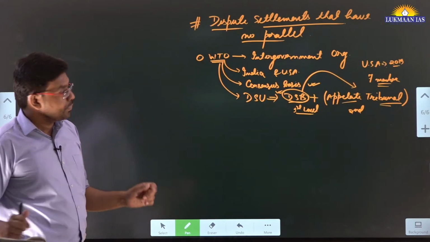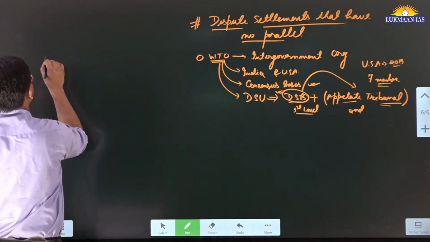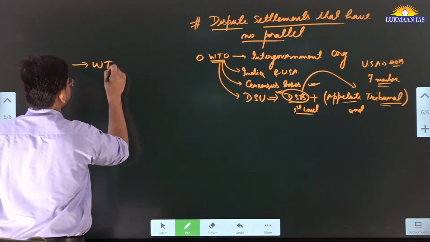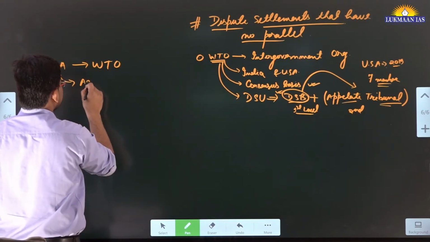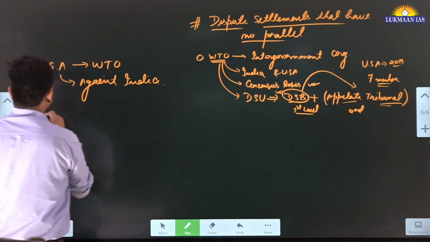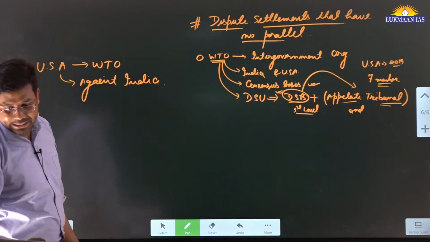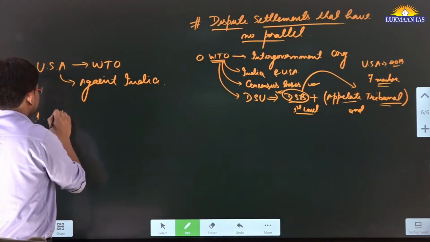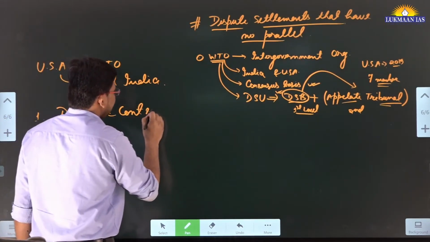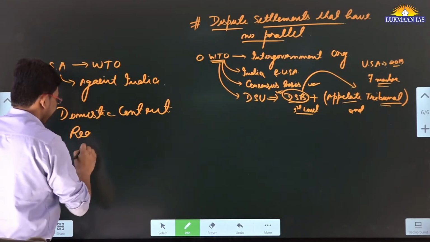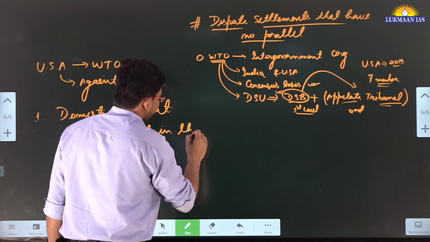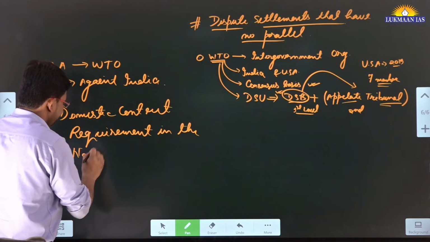One of the cases: the USA filed a case in the WTO against India. It is known as the domestic content requirement, in the National Solar Mission.